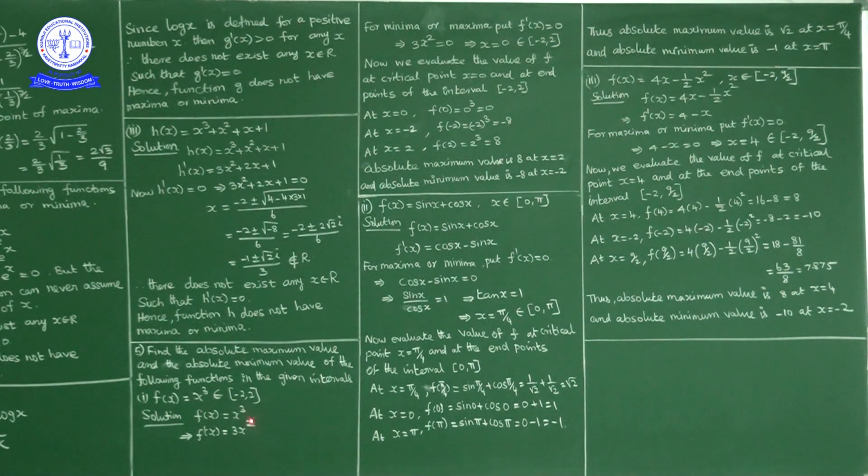So as f of x is x cube, f dash of x is equal to derivative of x cube, which is what? 3x square. Okay. For minimum or maximum, first derivative equal to 0. Now 3x square equal to 0 means x equal to 0.